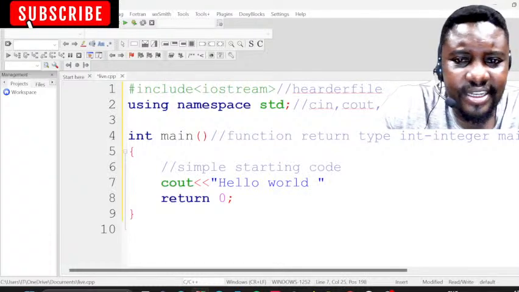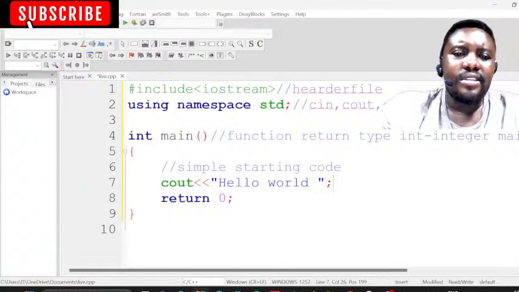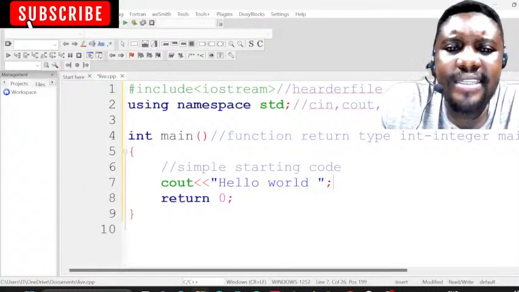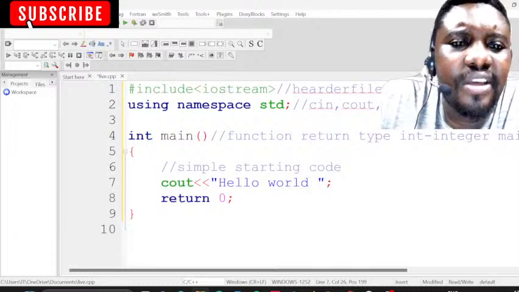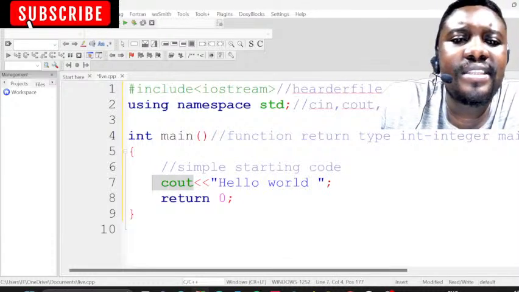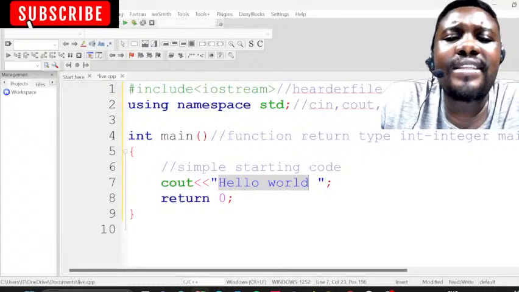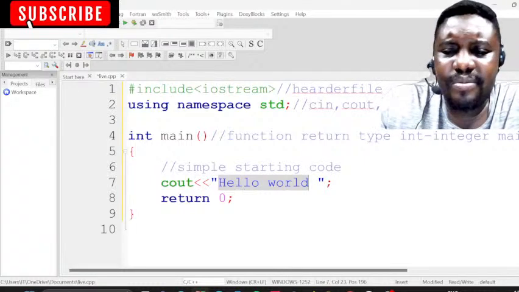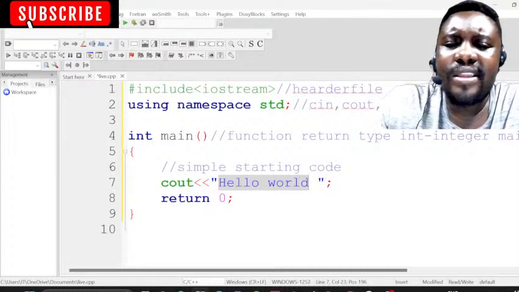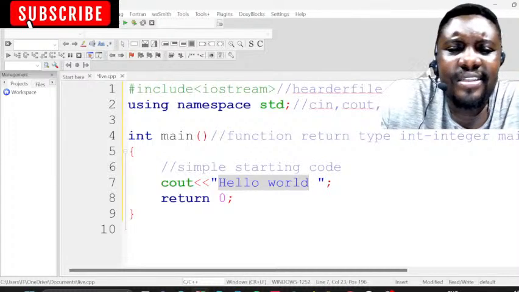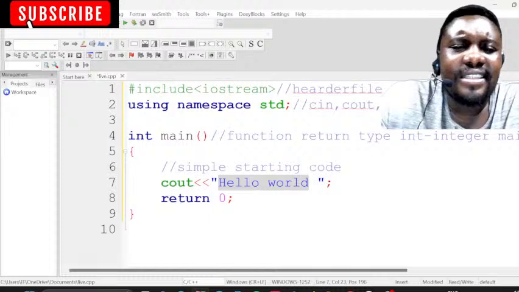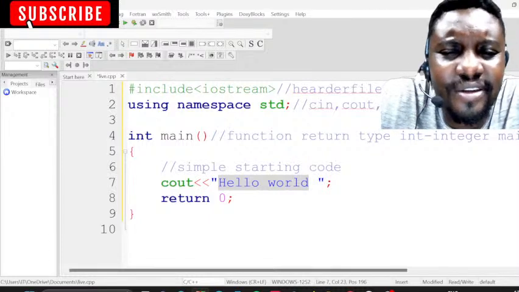We're going to just write hello world, and we put a semicolon. I'm going to explain everything I did here. cout means to display on a screen. Whatever you write inside the double quotation marks, it does not matter whether it's your home language or anything else, the computer won't have a problem with it.